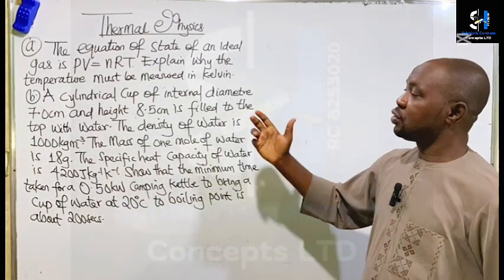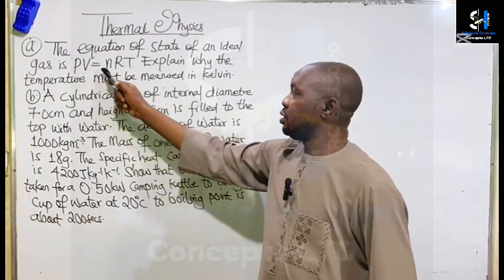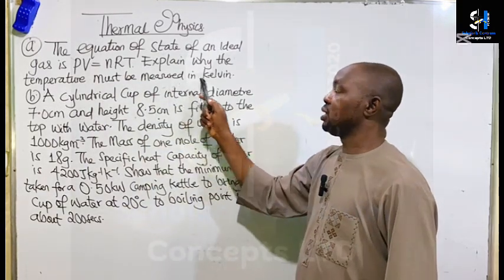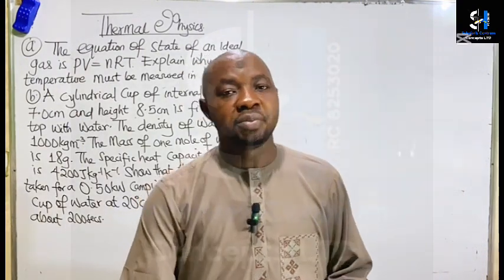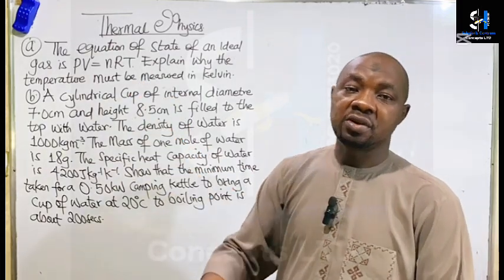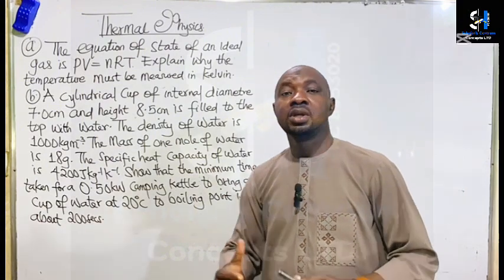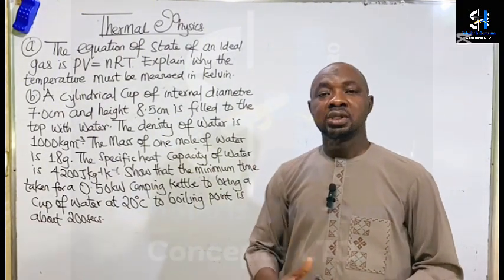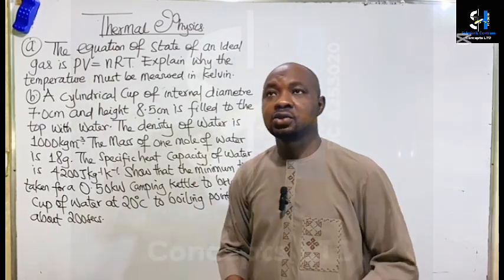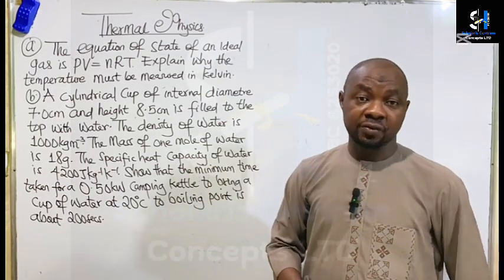Okay, so now the first question. We have the equation of state of an ideal gas, PV equals nRT. Explain why the temperature must be measured in Kelvin. That is because we know that the ideal gas law is derived from the kinetic molecular theory, and the kinetic molecular theory relies on the relationship between the average kinetic energy of gas molecules and absolute temperature. That's why we have what we call the postulates of the kinetic theory of gas.